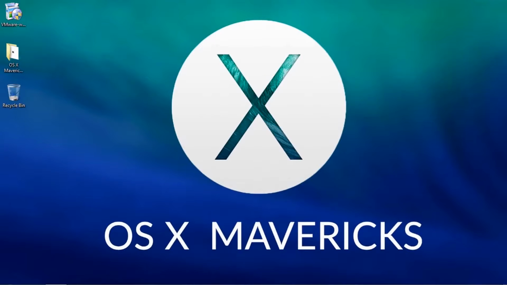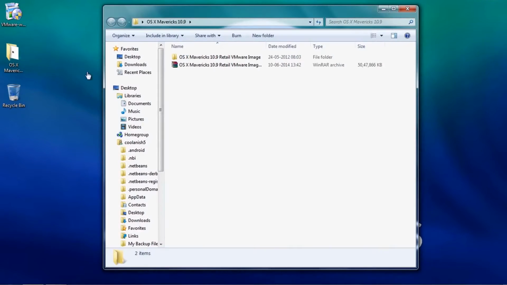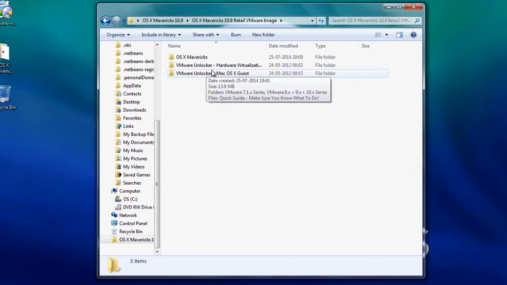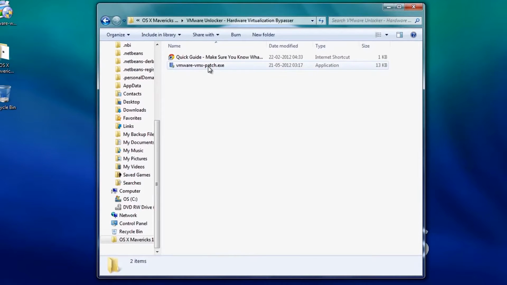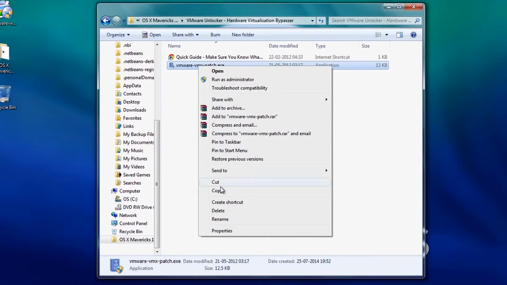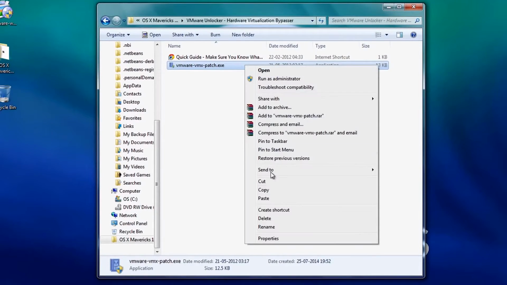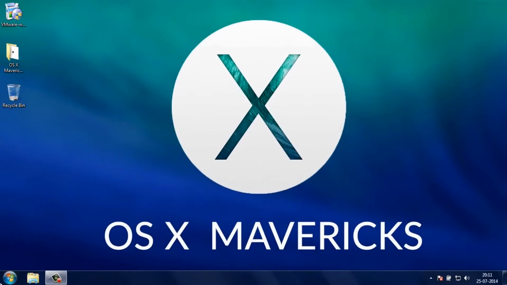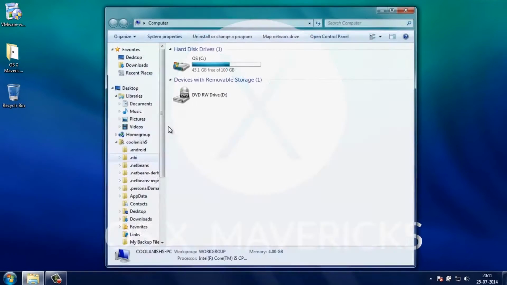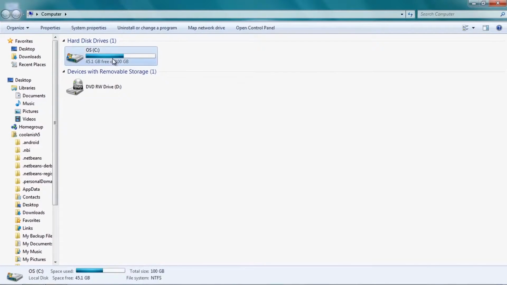So the next step is only for those of you who are facing the hardware virtualization problem, and the way you can fix that problem is by going to the downloaded folder and going to Hardware Virtualization Bypasser and copying the patch. So just go ahead and copy this particular patch over here and go to Start and then go to Computer and then go to your C drive.